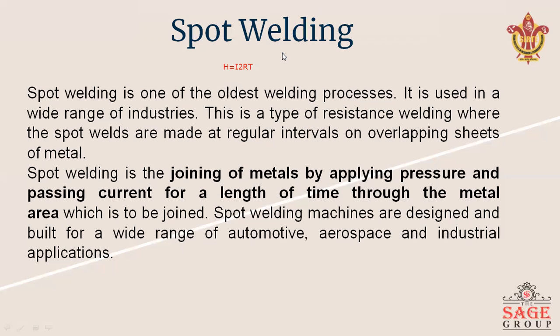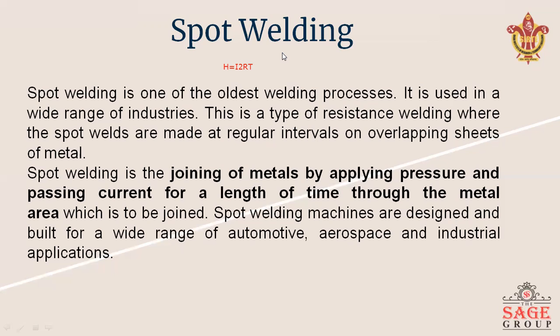This is a type of resistance welding where spot welds are made at regular intervals on overlapping sheets of metal. Generally, in the automobile industry, we use sheet metal to manufacture the product. These sheet metals are welded by spot welding. So this is a type of resistance welding where spot welds are made at regular intervals on overlapping sheets of metal.